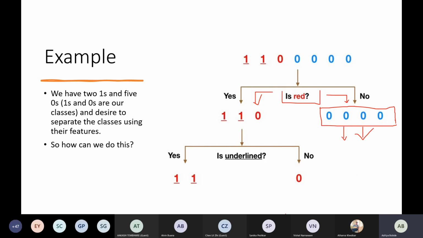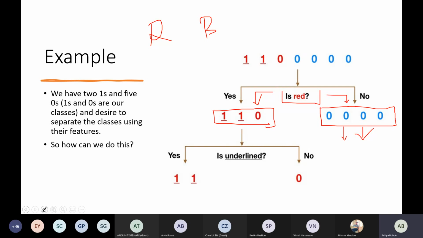What we want to classify at the end is into two classes, red or blue. So our blue class is finally classified. This is called a terminal node. But if we look at the red ones, we can classify them further. We have 2 points.